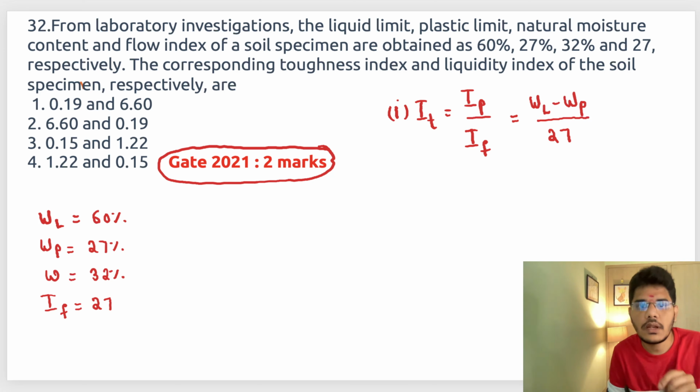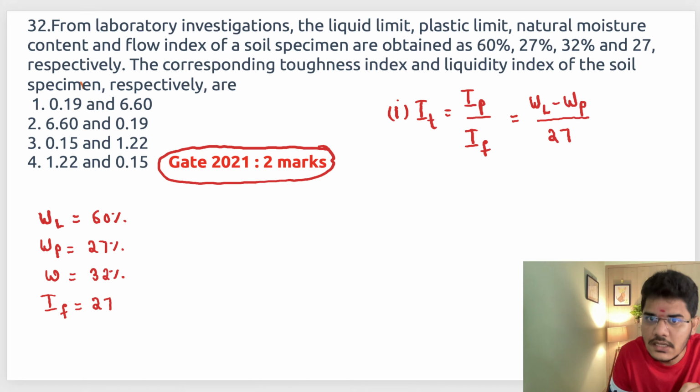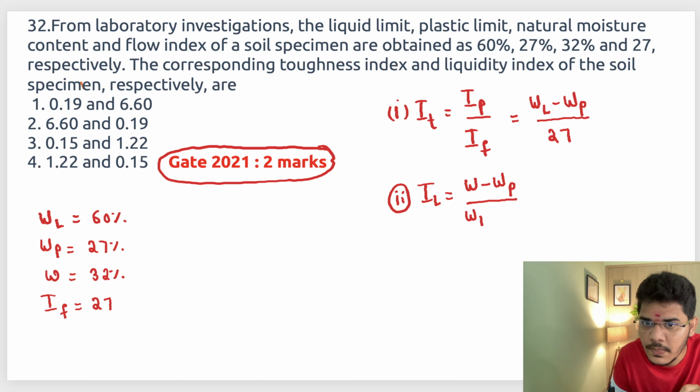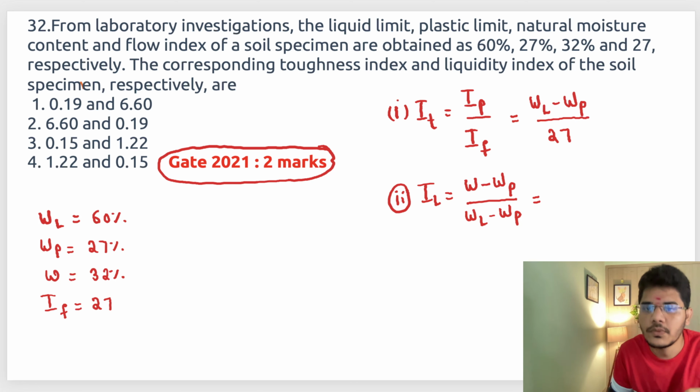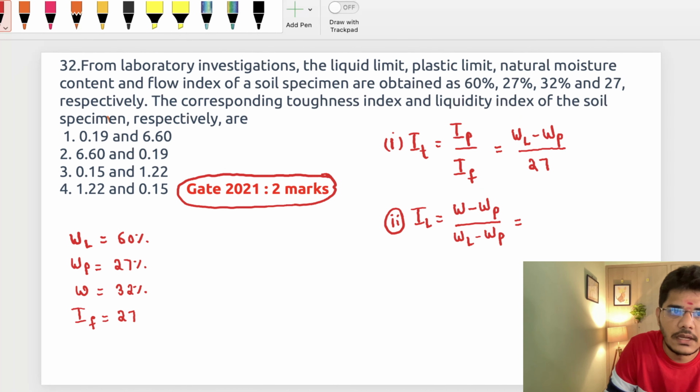So we need the value of toughness index and liquidity index. Liquidity index formula also I will write. Liquidity index I_L is equal to natural moisture content minus plastic limit, divided by plasticity index, W_L minus W_P. This also we will calculate and toughness index also we will calculate.